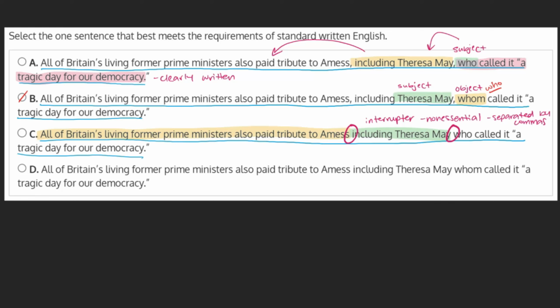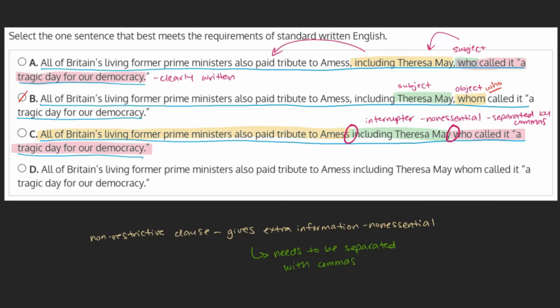Within the interrupter, we have who called it a tragic day for our democracy. In this context, this is what's called a non-restrictive clause. It gives us extra information about Theresa May, but it's not essential in identifying her here. Like the interrupter, this needs to be separated from the rest of the clause with a comma. As this choice is missing two essential commas, we can mark it as incorrect.